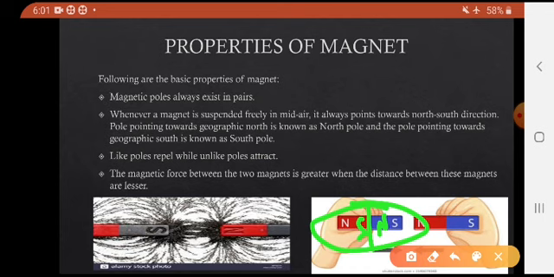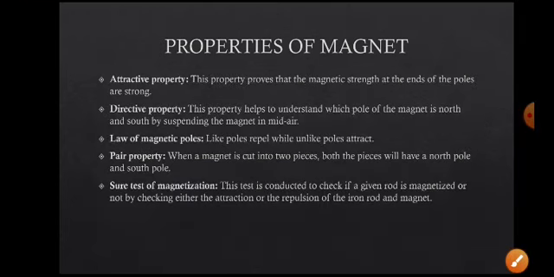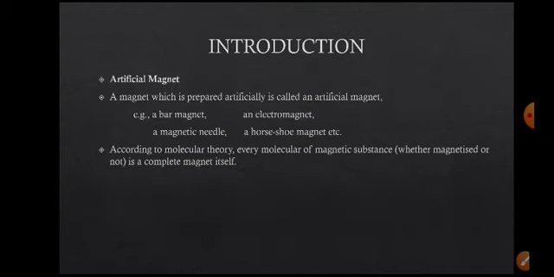So the magnet has a pair property. When a magnet is cut into pieces, each and every piece will have a north pole and a south pole. You never separate the north and south poles. If you cut it into the smallest pieces, they still exhibit north and south poles.